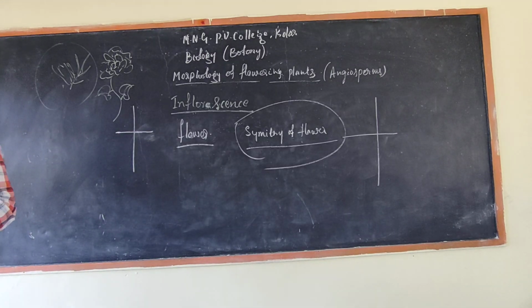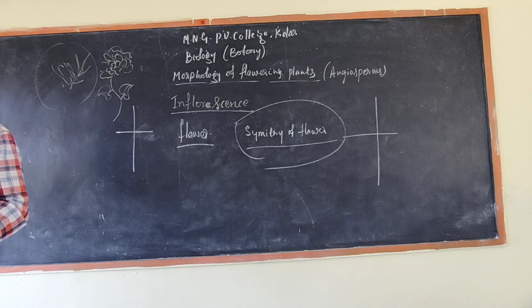Based on that symmetry, we can divide flowers into different types.